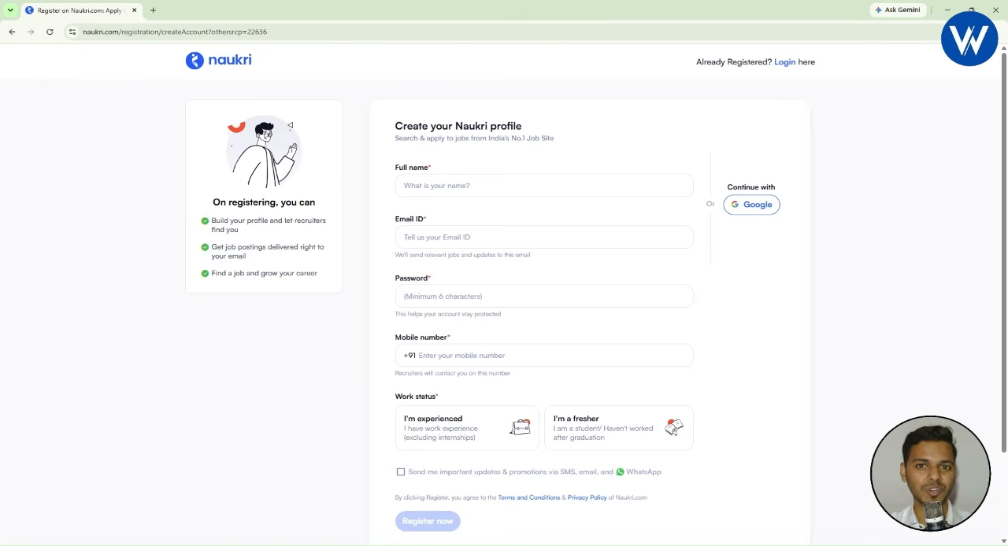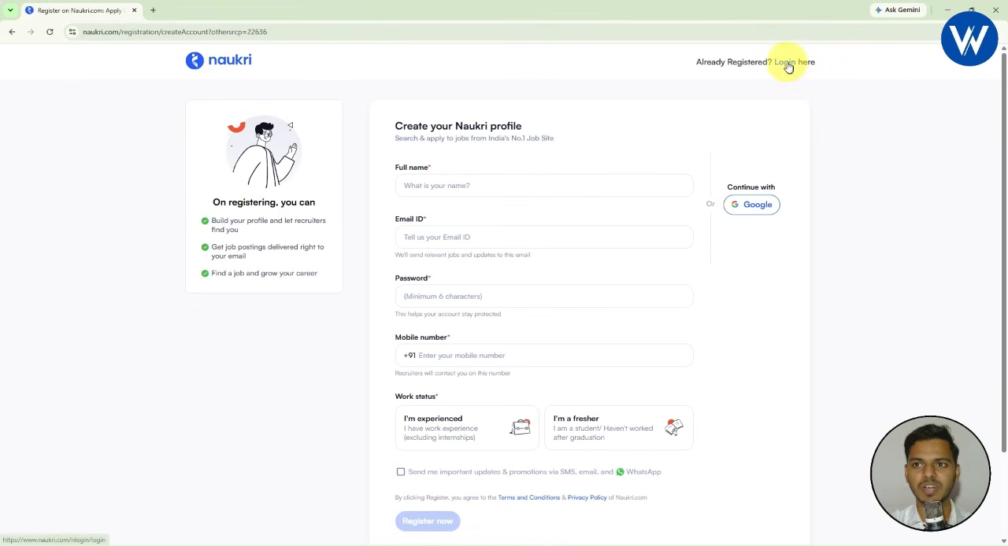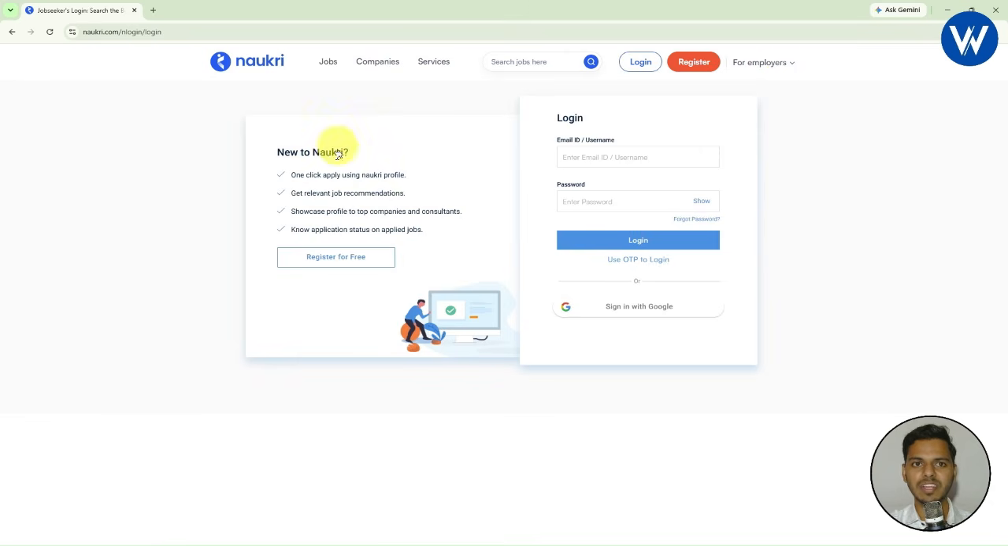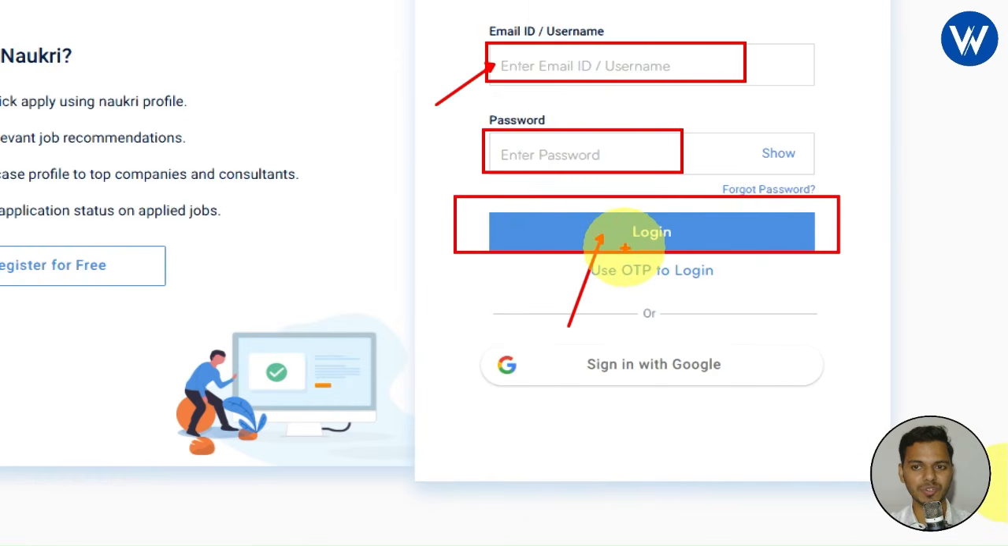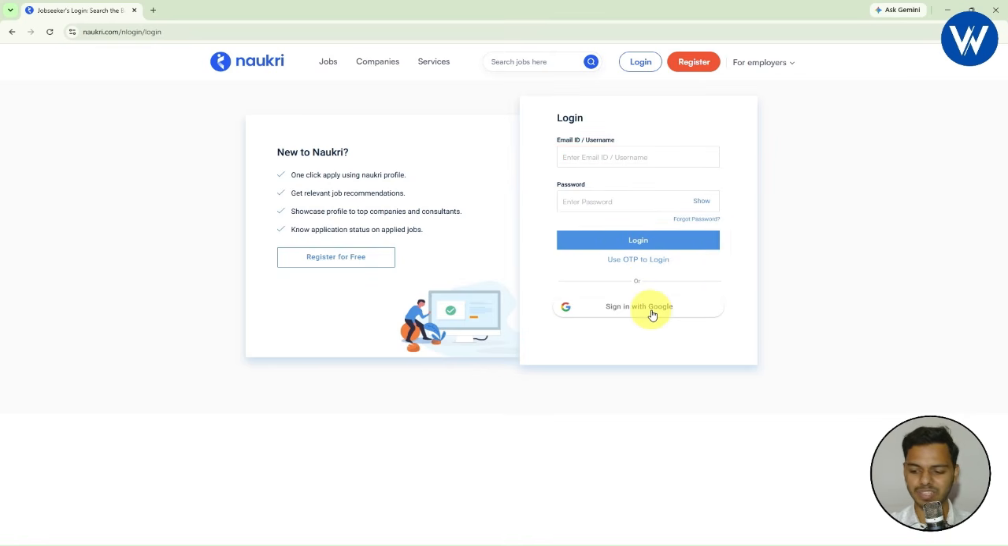Now you need to log into your Naukri account. It is very simple. On the top there is one option which is login, right? Already registered, you need to simply click on login here. Let me show you guys. Let me click on login. Now finally you can see a new web page will open. Now what you need to do is enter your email ID. Either you can enter the email ID or username, and next you need to enter the password and simply click on login. It is very simple guys. Just log into your Naukri account, enter the mail ID and password, or else you can go with sign in with Google. I hope you guys are understanding.